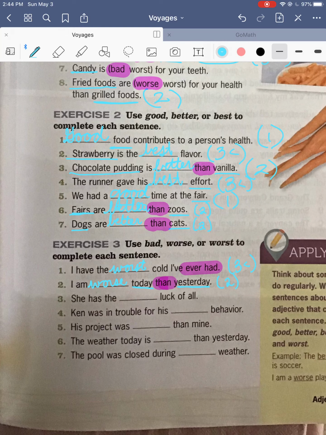Number 3, she has the blank luck of all. She has the bad luck of all, worse luck of all, or worst luck of all. So we're comparing she, so the girl, and all the other people in the world, or whoever, all the other people that they're talking about. So 3 or more people. So we're going to put worst.